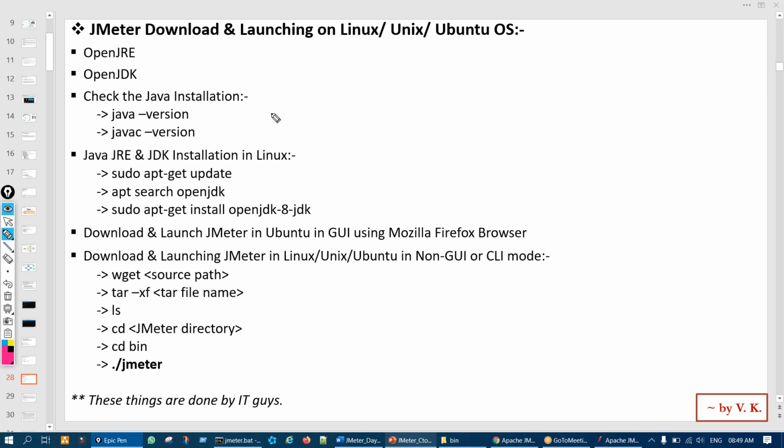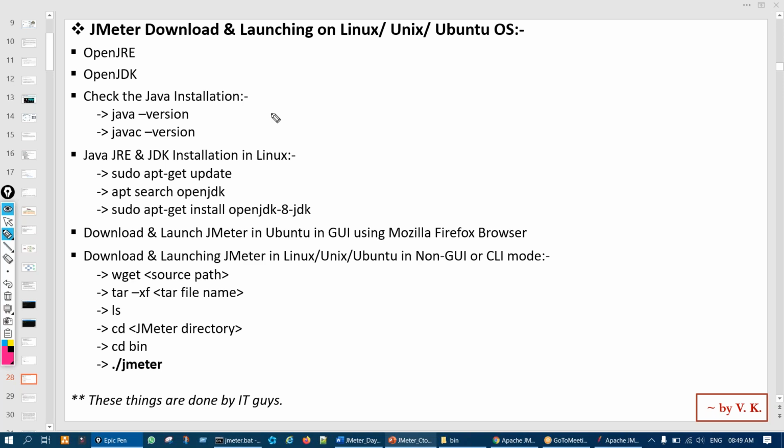But for Linux, it's not required. The open source community contributes to Linux, because Linux is a free operating system. It's an open source operating system, Linux, Unix, Ubuntu.